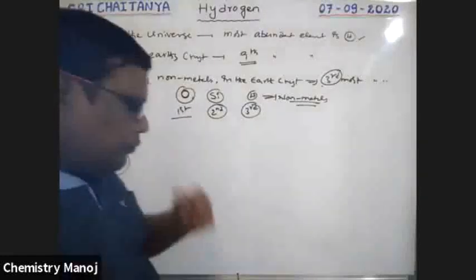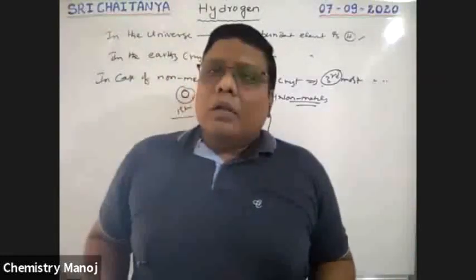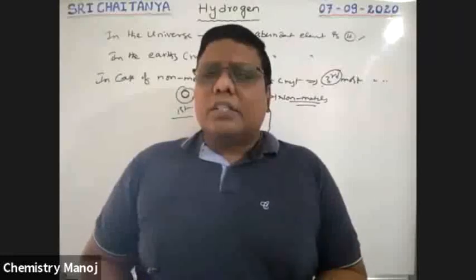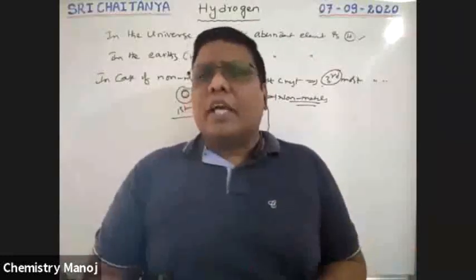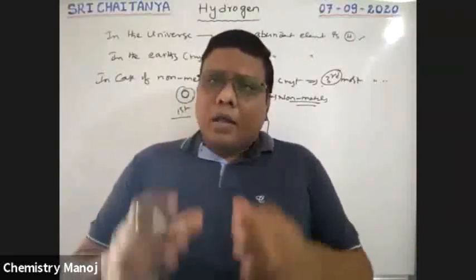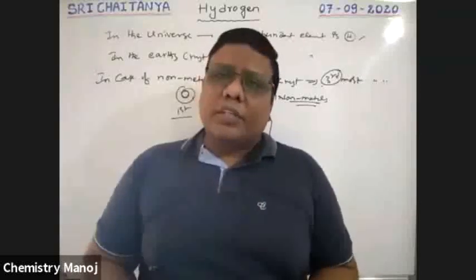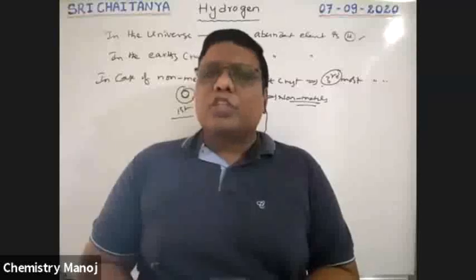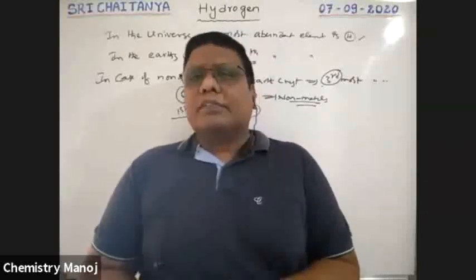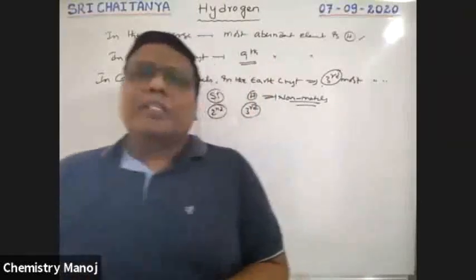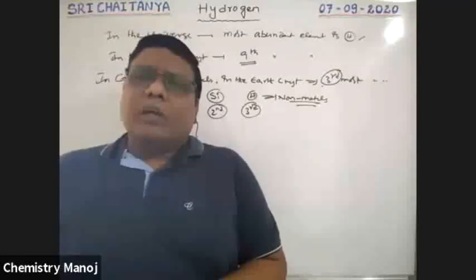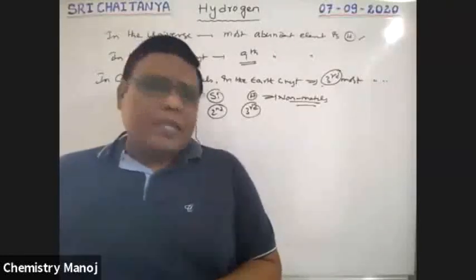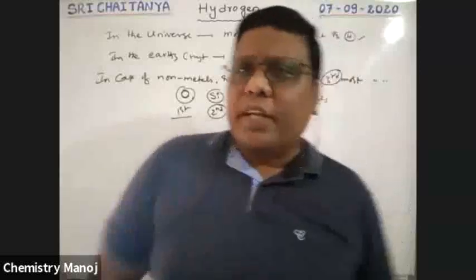See boys. From the sun and stars, a lot of energy is coming towards our earth. All this energy is due to the presence of hydrogen. That means the energy of the sun and stars is only due to the presence of hydrogen. What is that? See here.